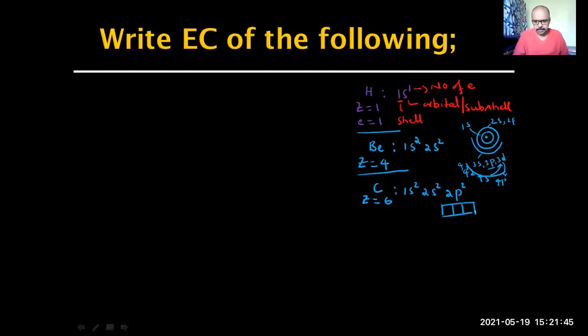Correct? Now 2 electrons, how do they go? Here, here. Later you will come to know these 3 p orbitals in the p subshell are represented as px, py, and pz. So correctly including the shell number, you should say 2px, 2py, 2pz.